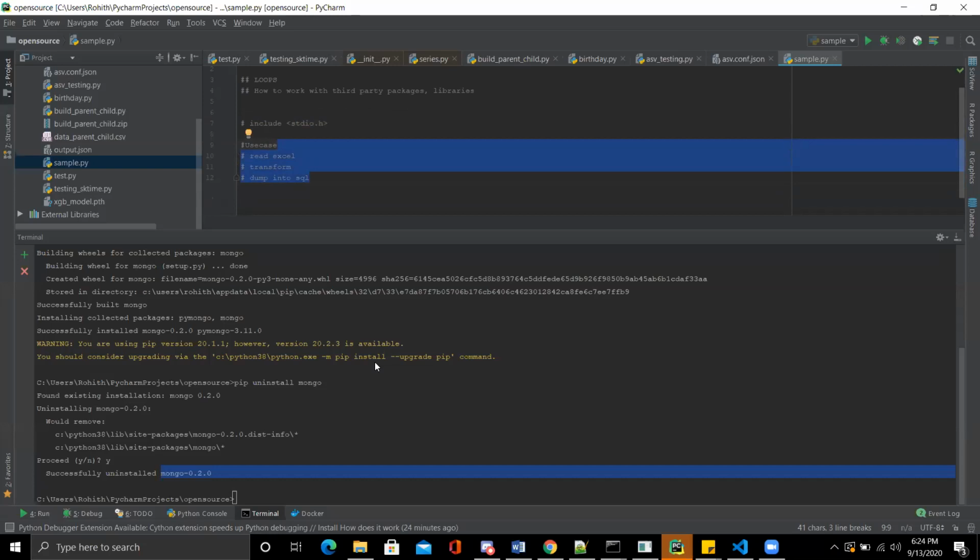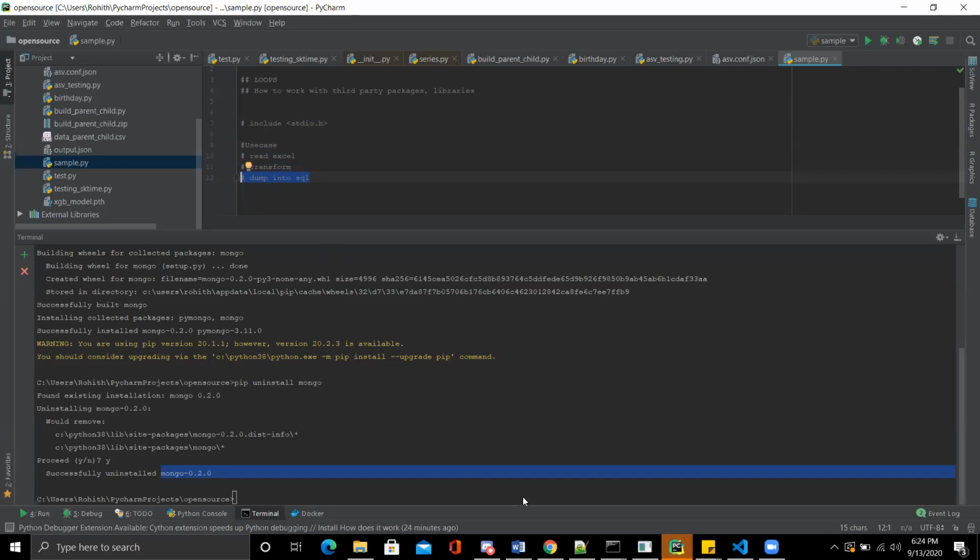I mean, not exactly by Python. What I'm saying is I'm just giving you the essence of third-party libraries. You can write your own logic at this point. You can also write your own logic at this point. But mostly in today's world, people are only concentrating on the main business logic. Rest all they just depend on some kind of third-party libraries.